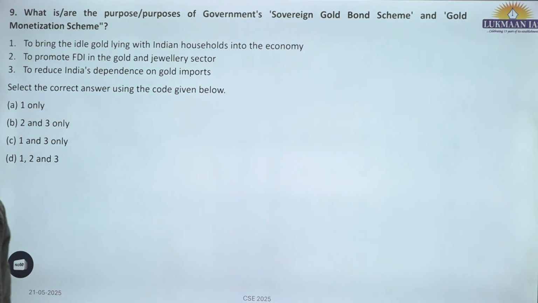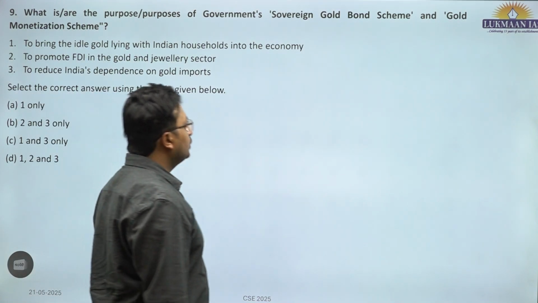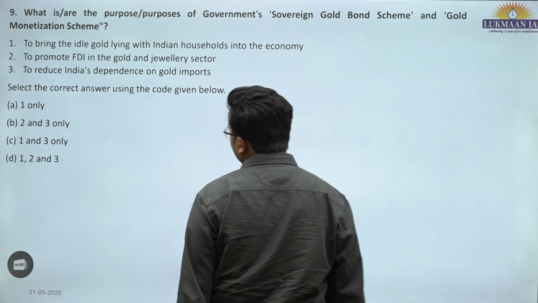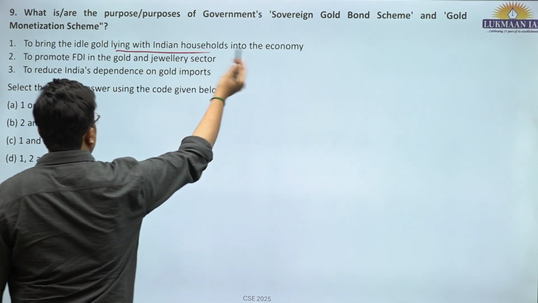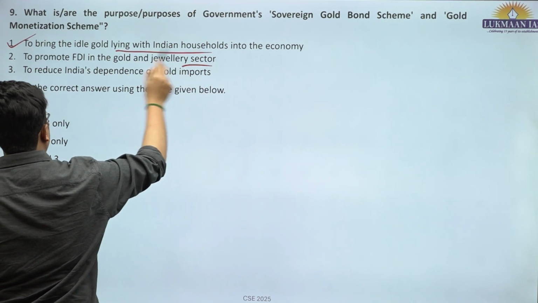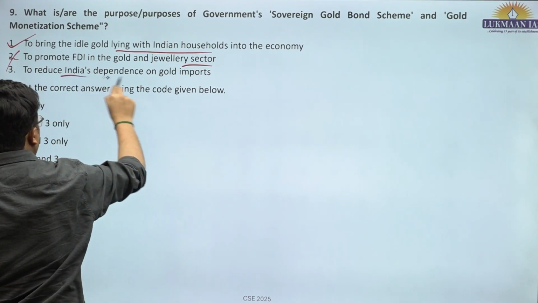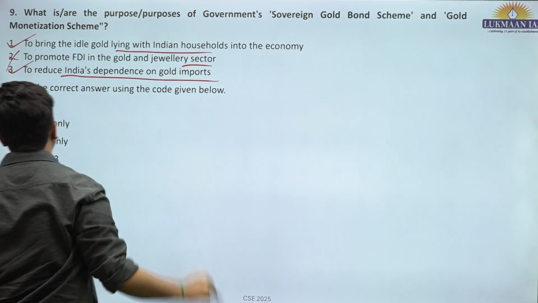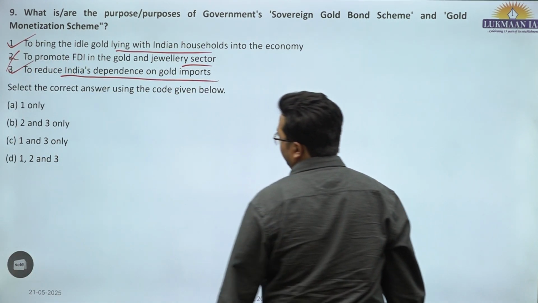Question 9. What are the purposes of government sovereign gold bond scheme and gold monetization? To bring the idle gold lying with Indian households into the economy, this is correct. To promote FDI in the gold and jewelry sector, this is not a direct consequence. To reduce India's dependence on gold imports, first and third only.